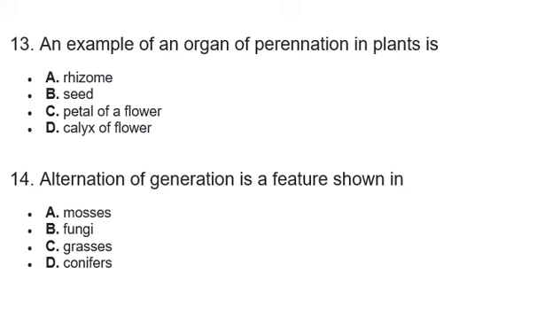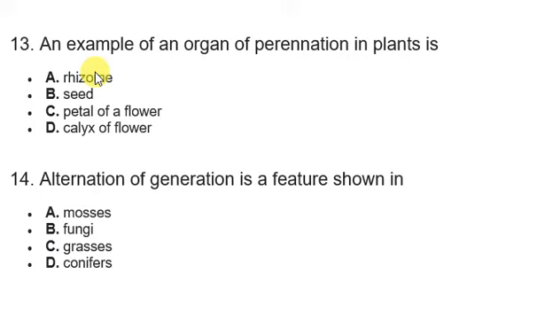is A, rhizome, B, seed, C, petal of a flower, D, calyx of a flower. The correct answer here is option A, the rhizome. So the rhizome is more like a crawling root. Of course, you might have seen rhizomes before if you go to a farm. An example of a rhizome is ginger. Yes, the ginger you eat is a rhizome. So most of this part of the plant is conserved, so that when the conditions are favorable again, the plant is going to regrow.